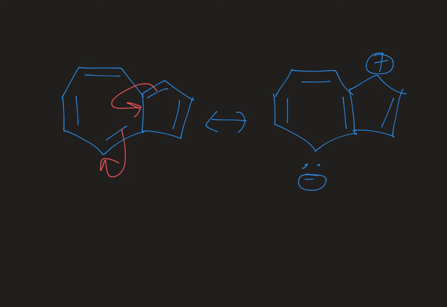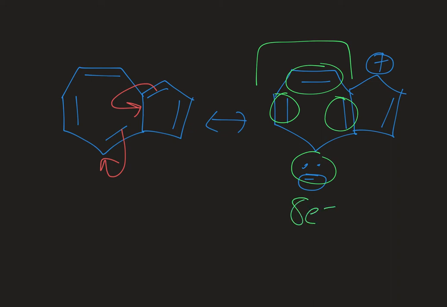But now you can see that in the 7-membered ring, I have 2, 4, 6, 8 electrons. And in the 5-membered ring, I have 2, 4 electrons.